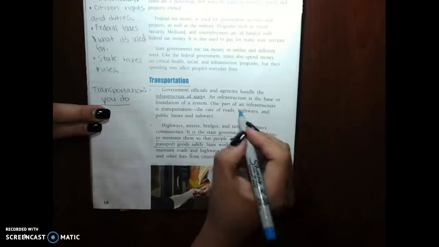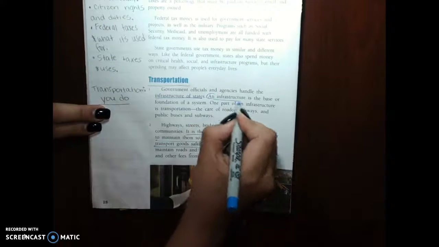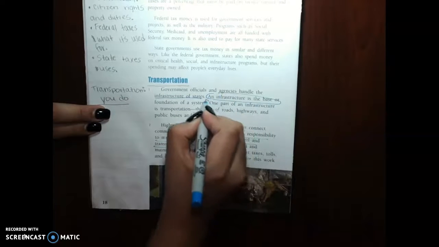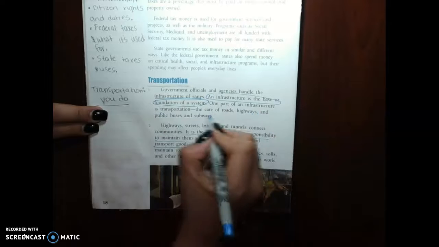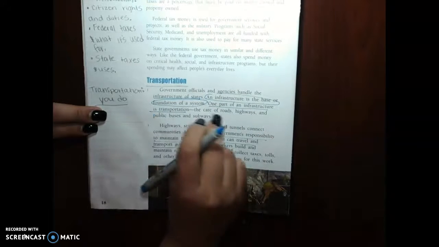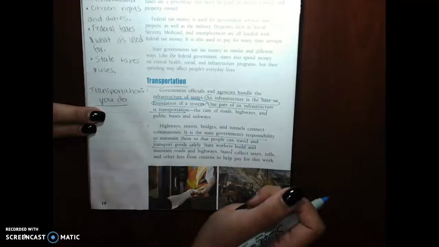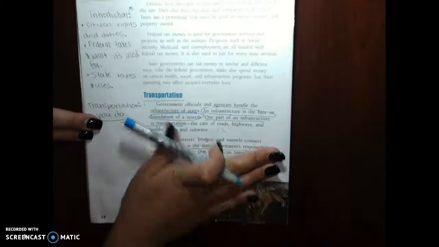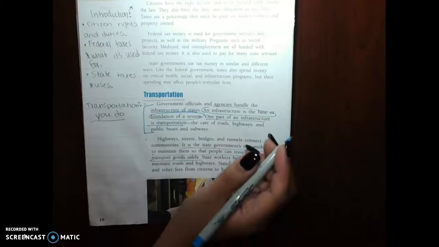An infrastructure is the base or foundation of a system. One part of an infrastructure is transportation, the care of roads, highways, and public buses and subways. So this is the main section where they use the word infrastructure.